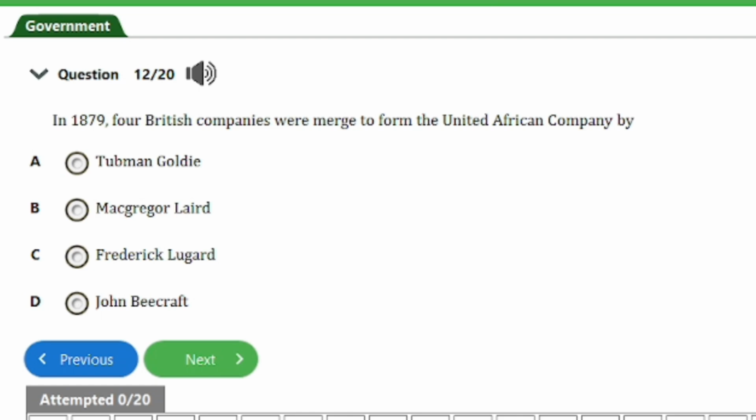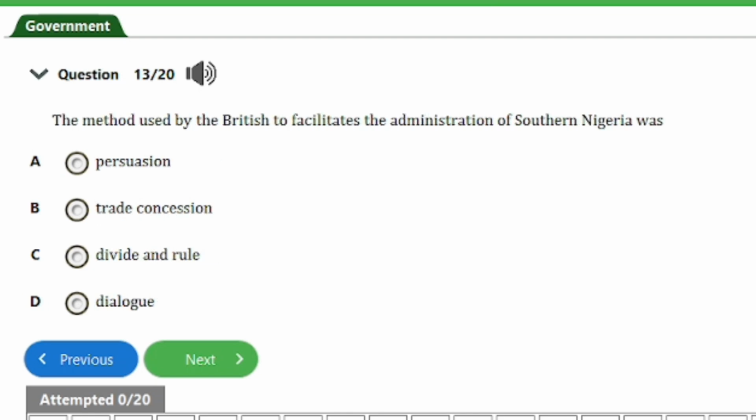So we have here question number 12. It says, in 1879, 4 British companies were merged to form the United Africa Company by A. Tubman Goldie, B. MacGregor Laird, C. Frederick Lugard, D. John Beecraft. So guys, the answer to this question is option A, that's Tubman Goldie. And that's it for this question. Let's head on to the next one, guys.